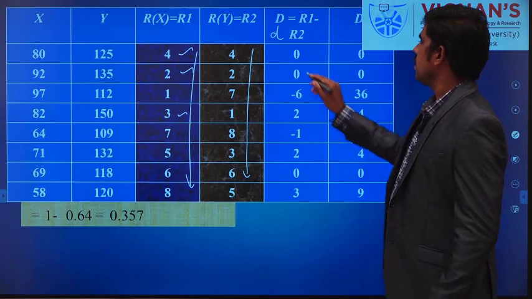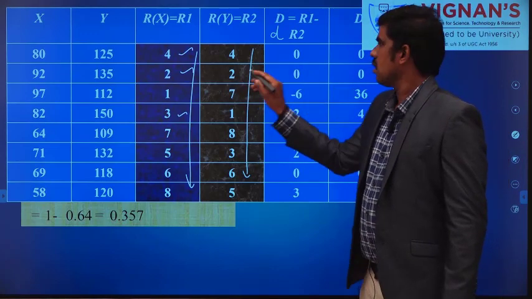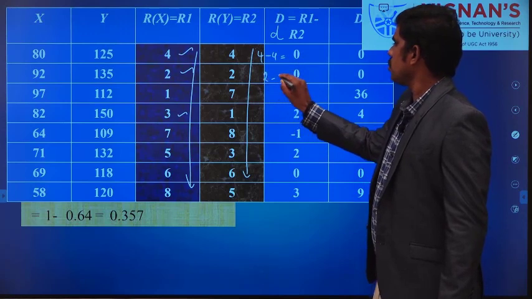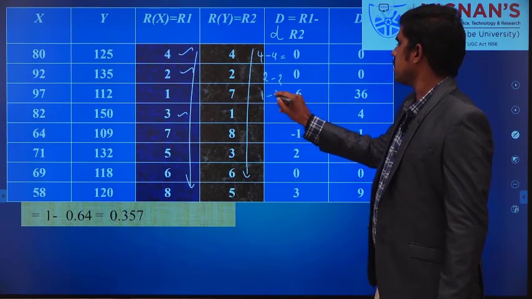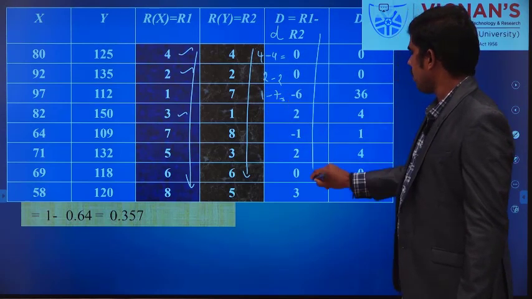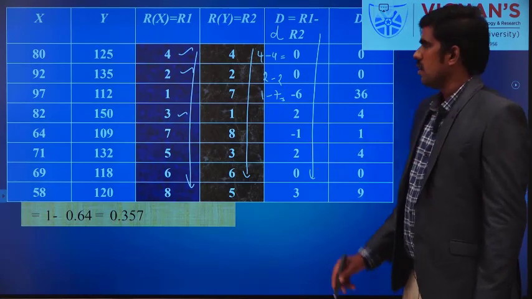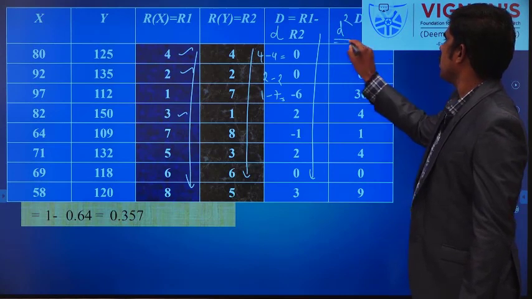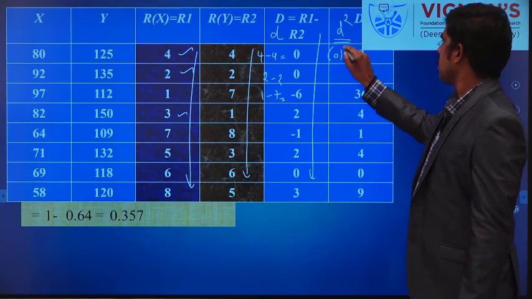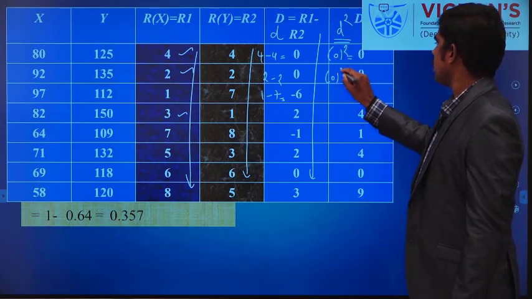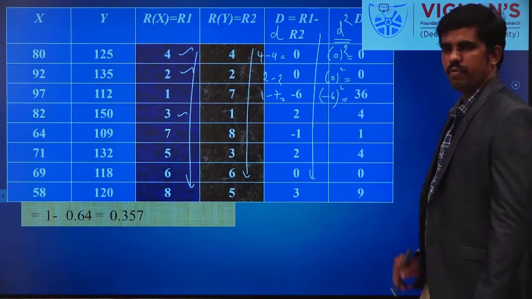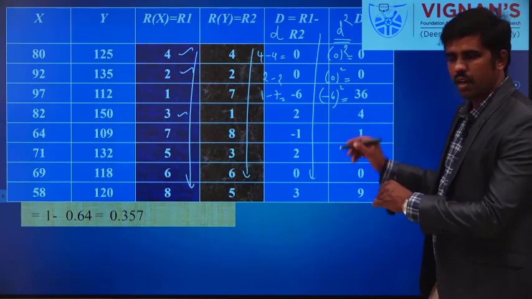So small d is the difference between two ranks. 4 minus 4, I will get 0. 2 minus 2, 0. 1 minus 7, minus 6. In this way you find d. Then d square: 0 square, 0 square, minus 6 the whole square. I need summation of all d square.